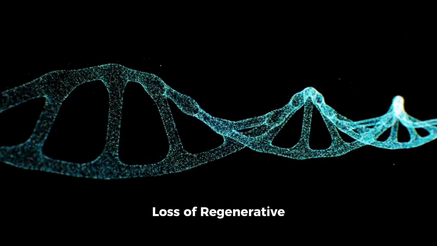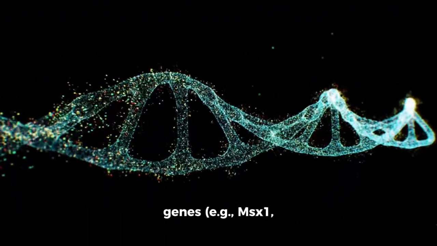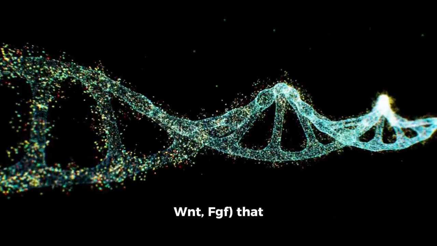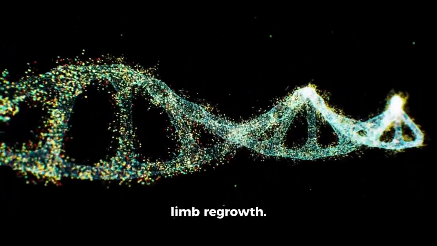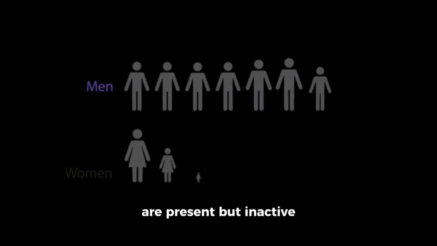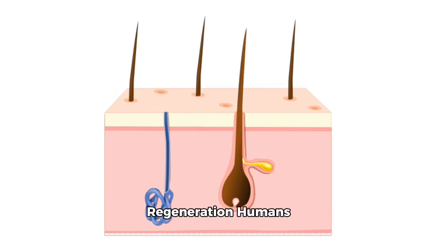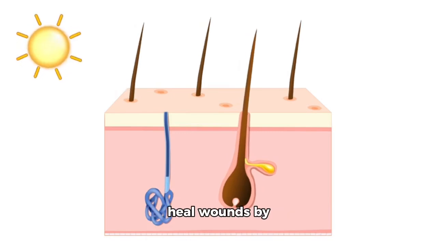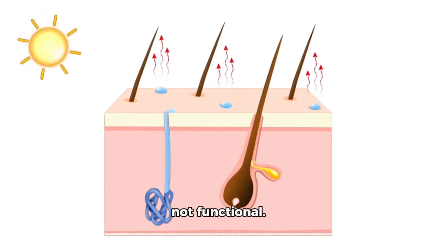1. Loss of regenerative genes. Animals like salamanders activate genes, for example, MSX1, WNT, FGF that trigger complete limb regrowth. In humans, these genes are present but inactive or repressed after early development. 2. Scarring versus regeneration. Humans heal wounds by forming scar tissue, which is quick but not functional.